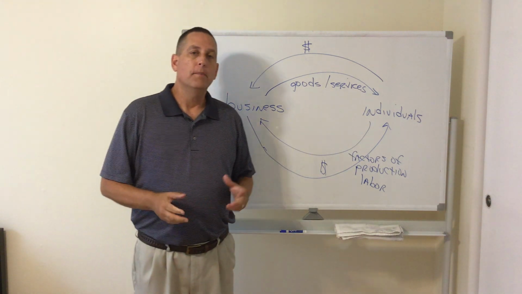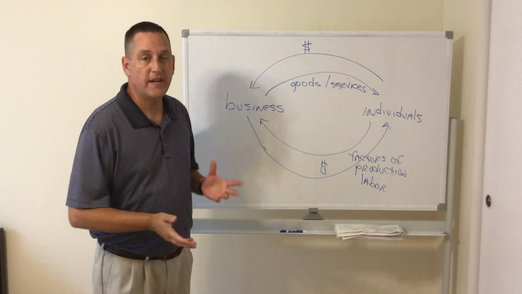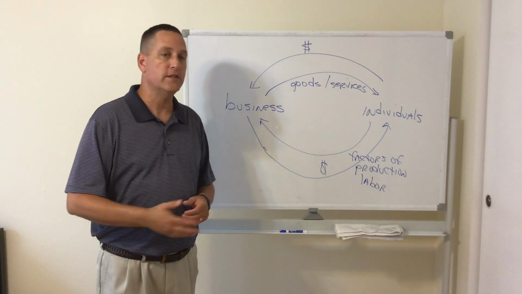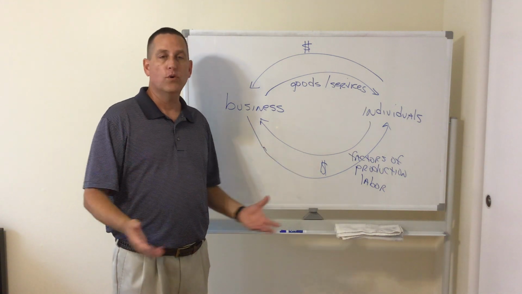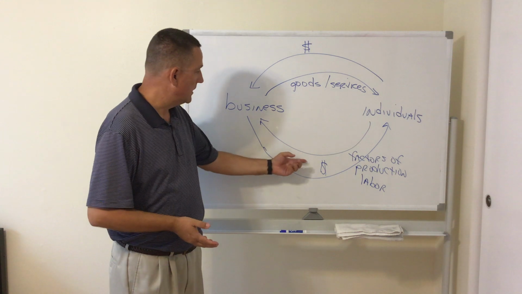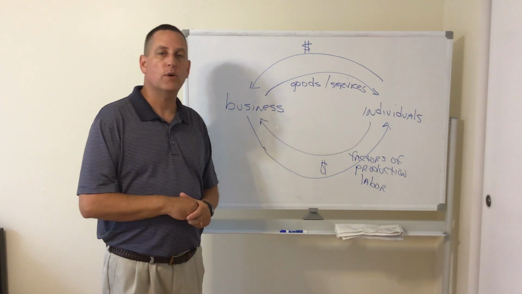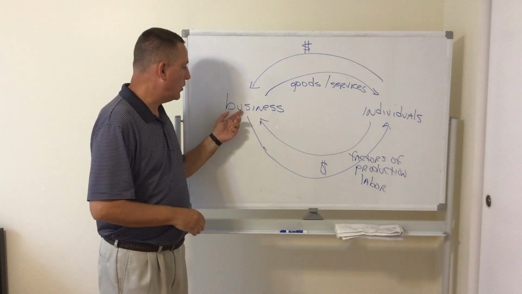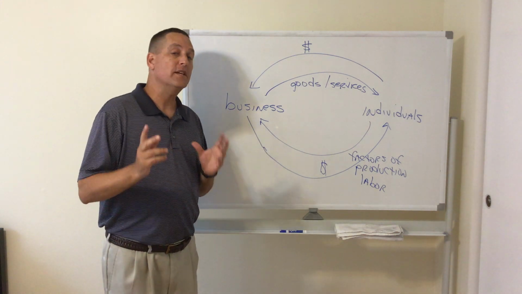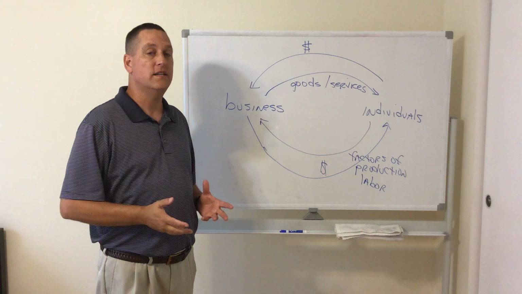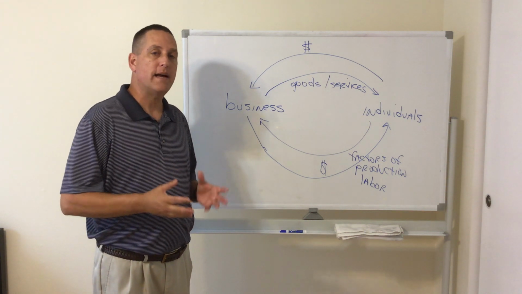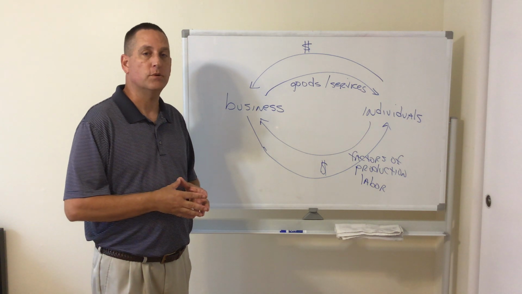Okay? Businesses, like us, face scarcity. Everybody faces scarcity. You and I face it. Your parents face it. The school faces it. Okay? We have a limited amount of resources to make all the goods and services that we want. So a business wants to be as productive. We're on page 16 now. A business wants to be as productive as possible with those resources. What does that mean, to be as productive as possible?